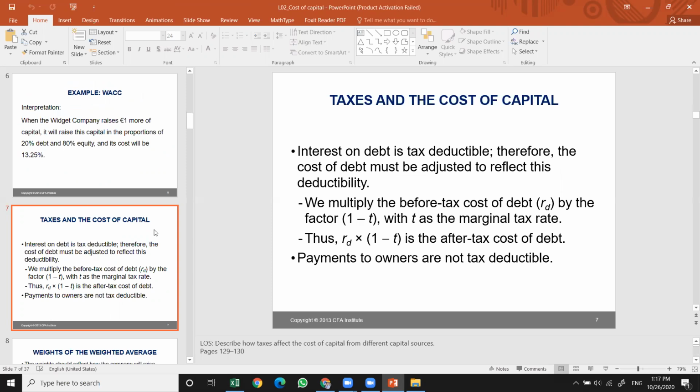So interest on debt is tax deductible. Therefore, the cost of debt must be adjusted to reflect this deductibility. So we multiply the before-tax cost of debt by the factor 1 minus t, to apply the tax effect on the cost of debt. So that's why we've got this equation in the weighted average cost of capital: cost of debt times 1 minus t. And the payments to owners are not tax deductible. This is something you should keep in mind.